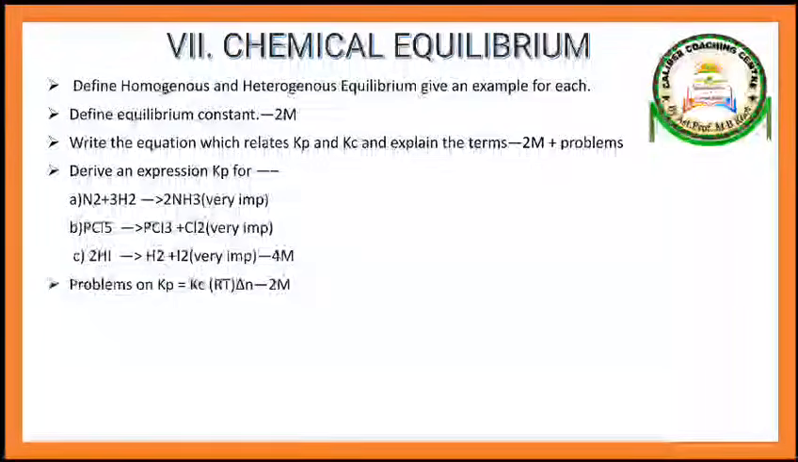Problem between Kp and Kc. Kp is equal to Kc into (RT) raised to delta n, where delta n is the number of moles of gaseous products minus the number of moles of gaseous reactants. This is the equation which relates Kp and Kc. They will ask problems on Kp and Kc.